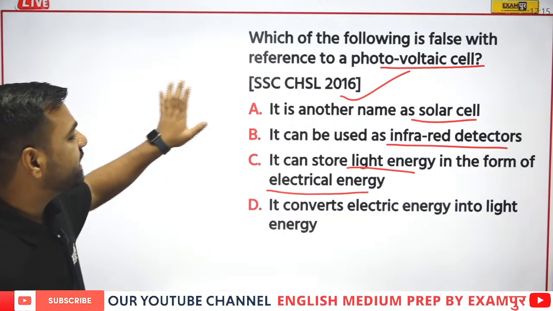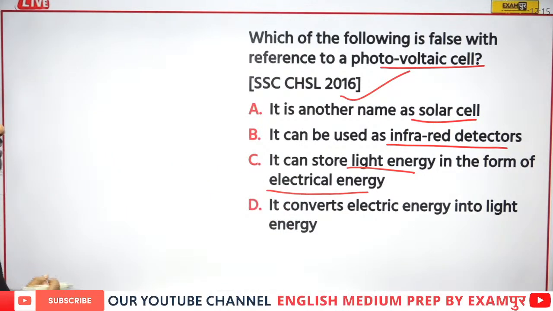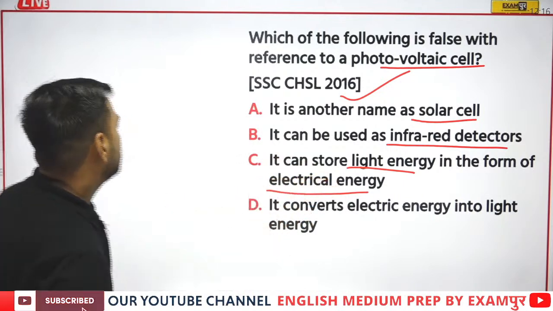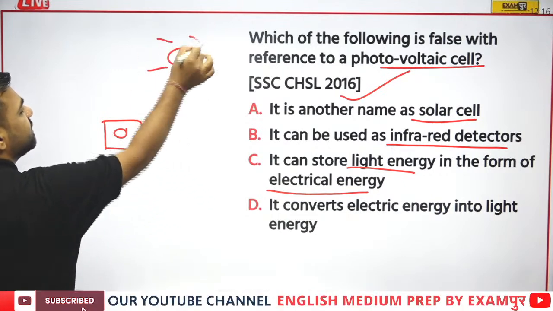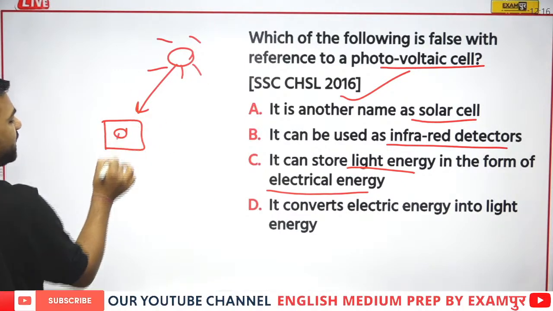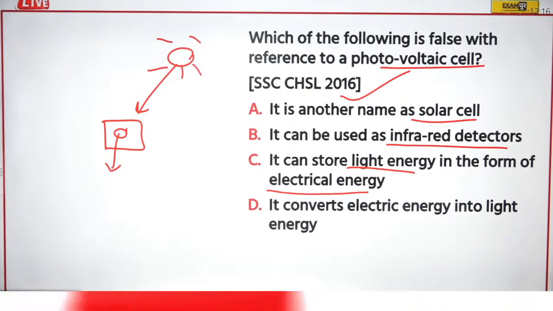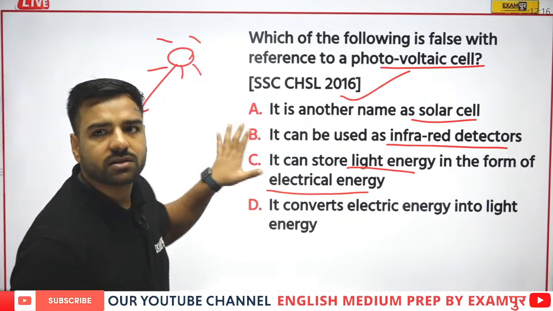Okay, Ganesh is saying it can store light energy in the form of electrical energy. Okay, so that's true. If I talk about the photovoltaic cell, what is it doing? The sun energy is there, the light which is coming here, it is storing it in the form of electrical energy. And the fourth one is, it is converting electric energy into light energy. See, if I go with the three options, that's true.